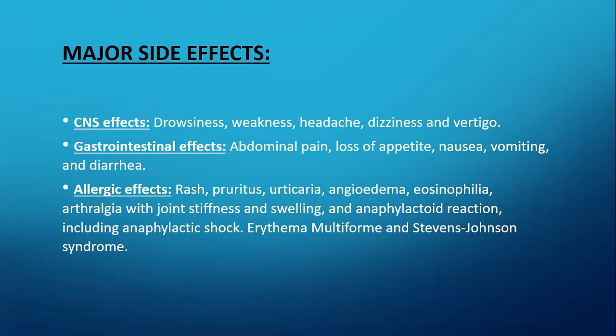Okay, the next side effect category is related to the GI tract, that is the gastrointestinal tract. These side effects of nalidixic acid on the GI tract include abdominal pain, loss of appetite, nausea, vomiting, and diarrhea. This drug also causes some allergic reactions, which include rashes, pruritus, urticaria, angioedema, eosinophilia, arthralgia, joint stiffness and swelling, and etc. And some syndromes like erythema multiforme and Stevens-Johnson syndrome.